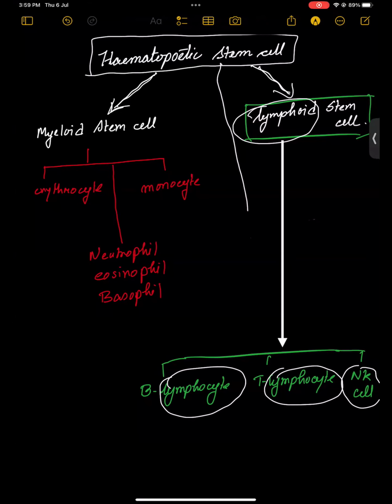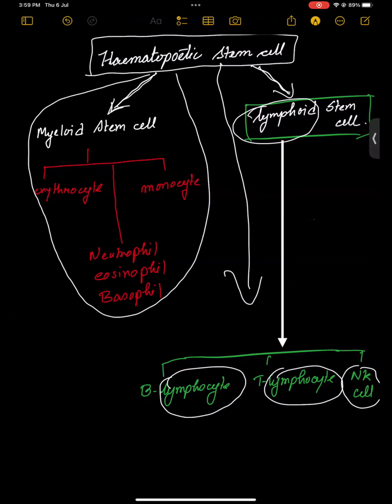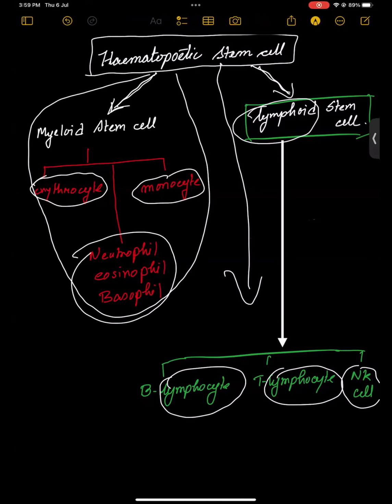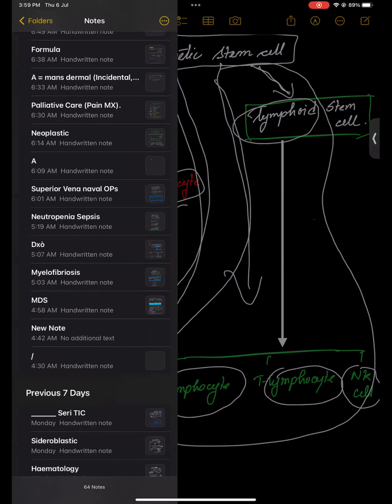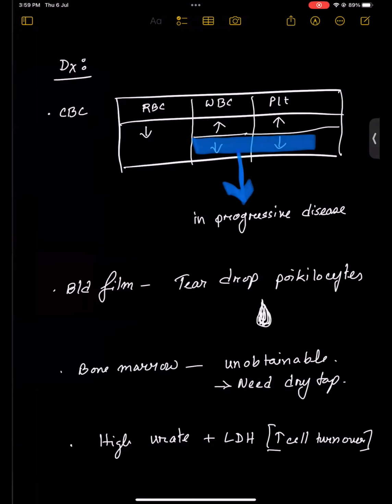This is one line, and the myeloid stem cell is the other lineage. From the myeloid stem cell come RBC, erythrocytes, monocytes, other WBC, and also platelets, as megakaryocytes are formed. So this is the myeloid stem cell lineage, and this is the lymphoid stem cell lineage. This is the normal one.